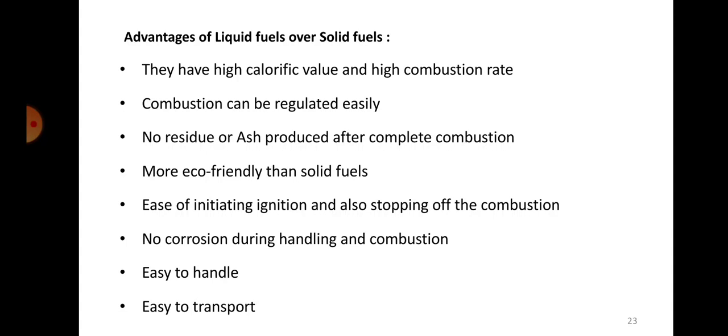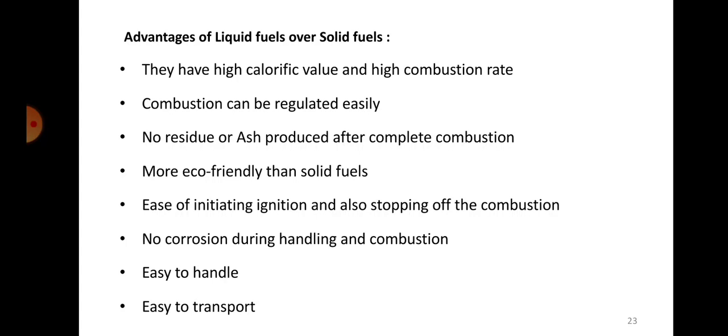So if you see liquid fuel and solid fuel, definitely liquid fuel will have a very high calorific value and it will have a very high combustion rate, because there is nothing in case of petrol or diesel that has to be wasted. Everything that is available in that will be utilized. Very less amount of wastage will be there.